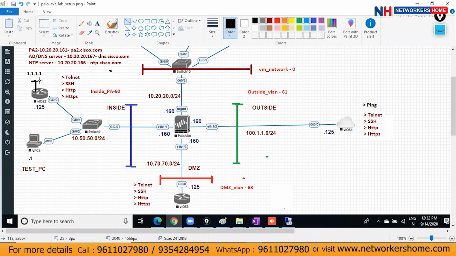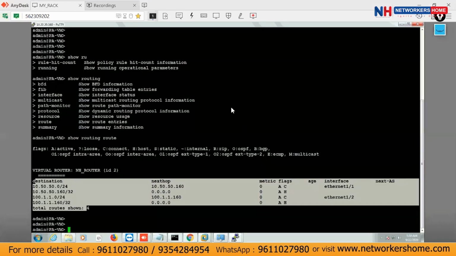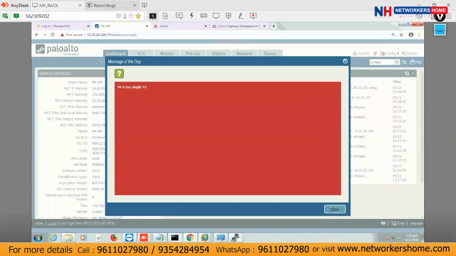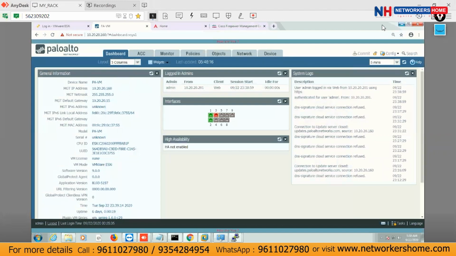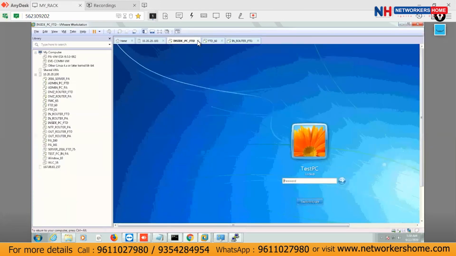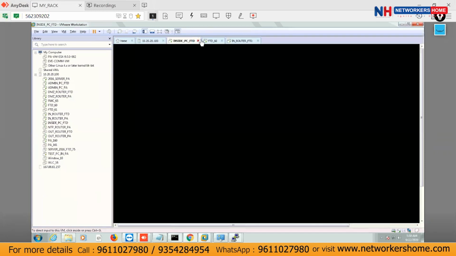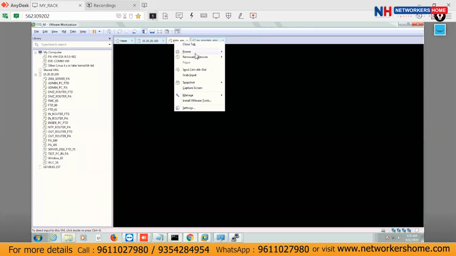So let me create the loopback on the inside router. Where is the inside router? Open the inside router, this is Palo Alto, this is open. That's good. This is about the FTD devices.